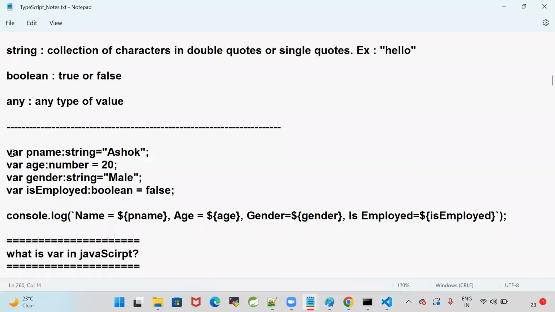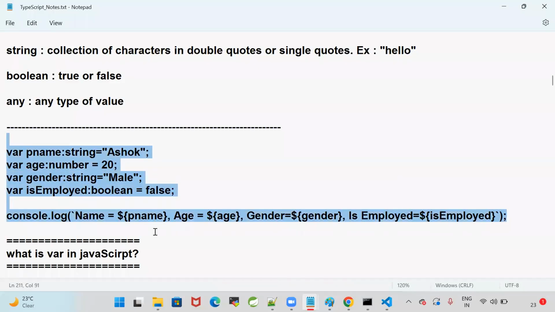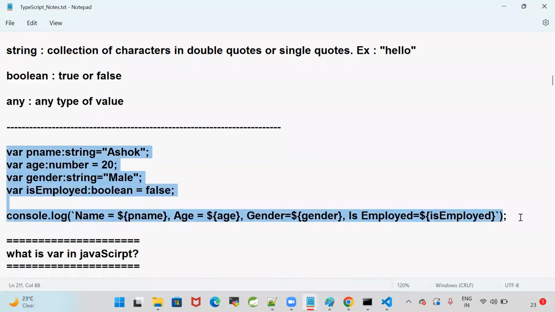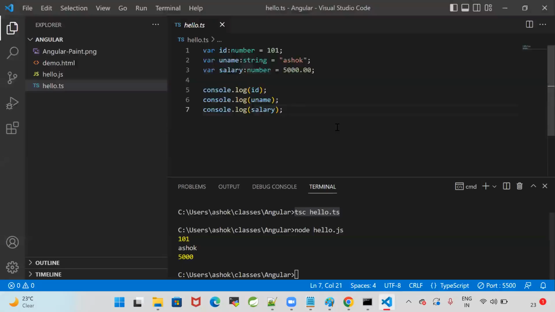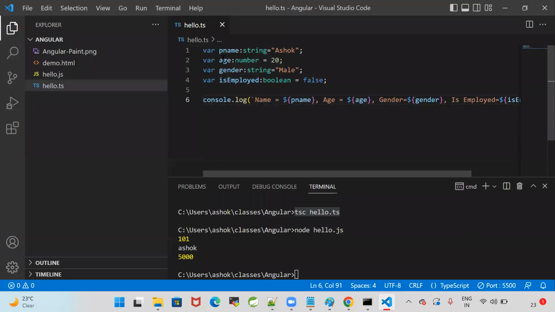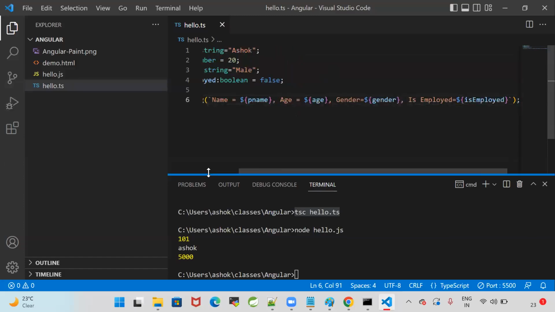Okay, so this program is used to declare some variables and print the values of the variables in the console. Are you guys clear with my point? Now, take this program, just take this. It will print everything in a single line. Name colon string, age colon number, gender colon string, employed colon boolean.